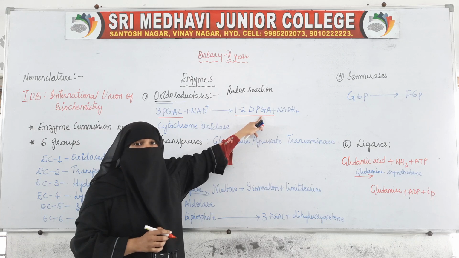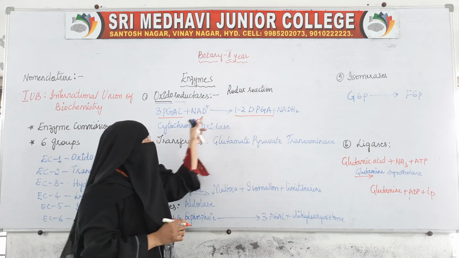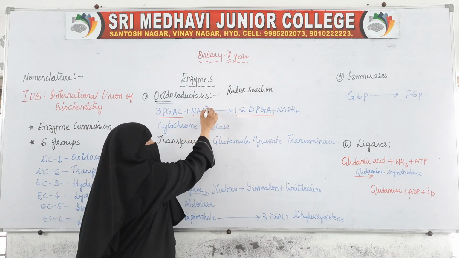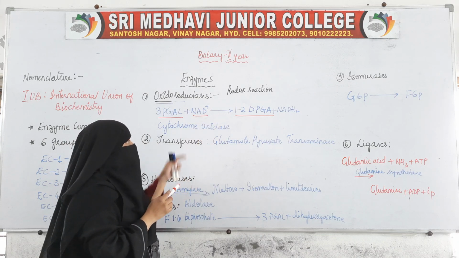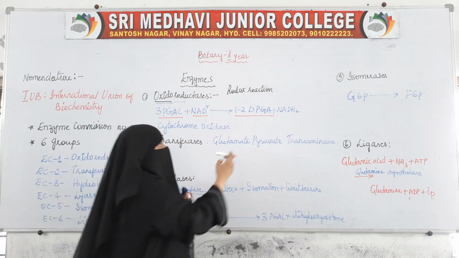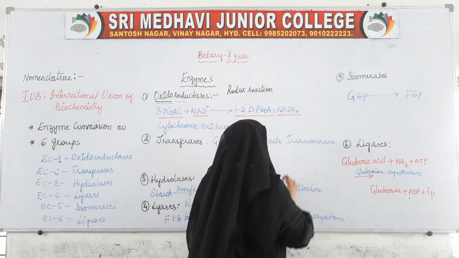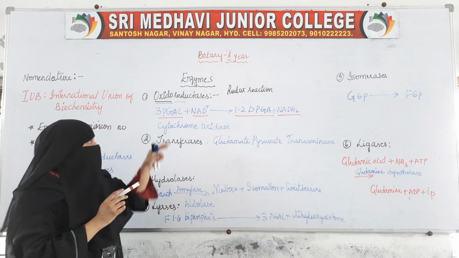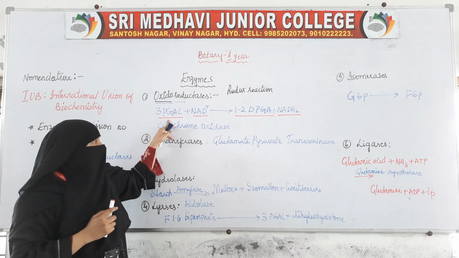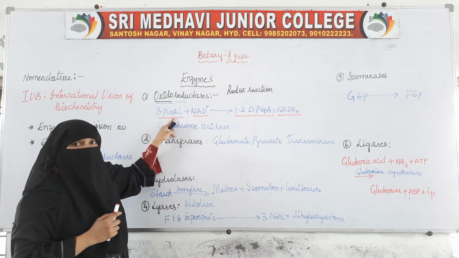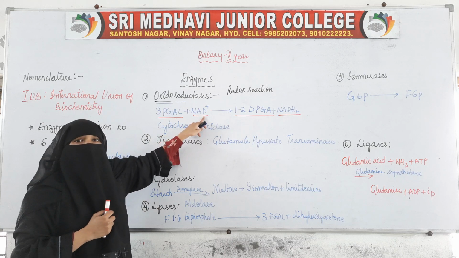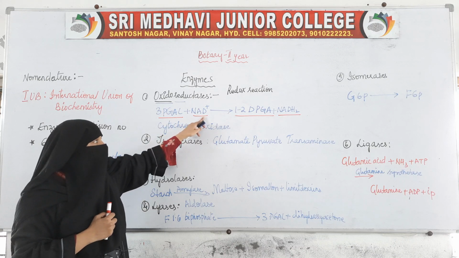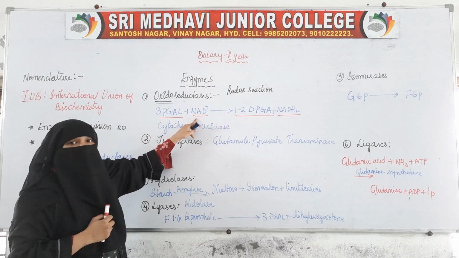How is it changing? In NAD, hydrogen is being added, and it changes into NADH2. In the phosphoglyceraldehyde, oxygen is added, and to the NAD, hydrogen is added. So one is oxidation and the other is reduction.